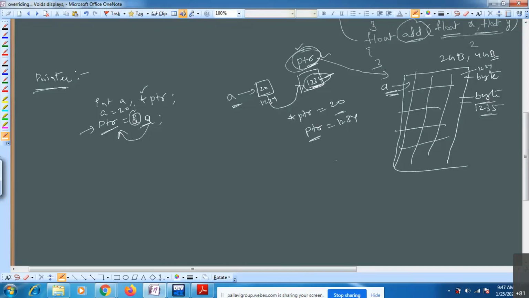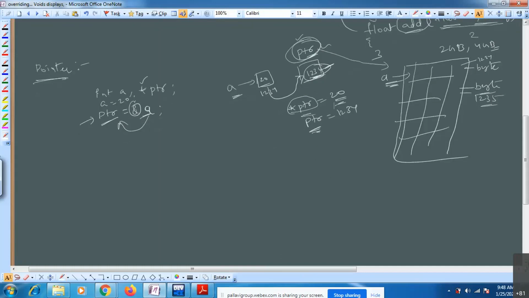This is about pointers. Just remember, instead of storing the data, you store the address inside the pointer. To access the data from that particular address, you use star. Star ptr means you get the value. We have used the same concept in classes also, right?